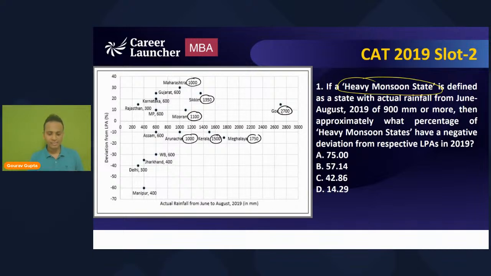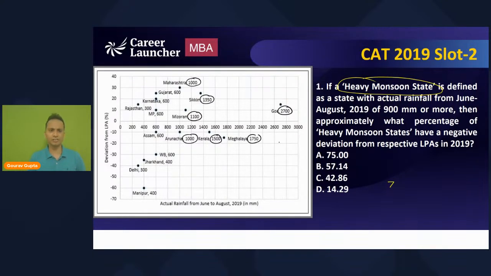I can see 7 states which are categorized as heavy monsoon states because their actual rainfall is more than 900. Am I clear? Those who have committed a mistake, please have a look at it. So the total number of heavy monsoon states is 7. Now, out of these 7, I need all the states which have negative deviations.